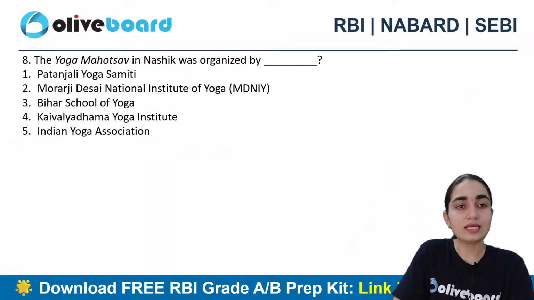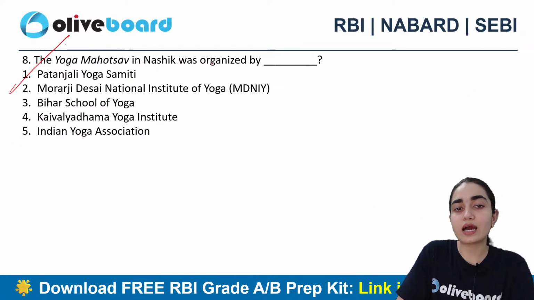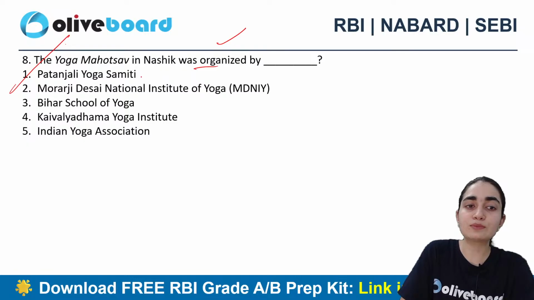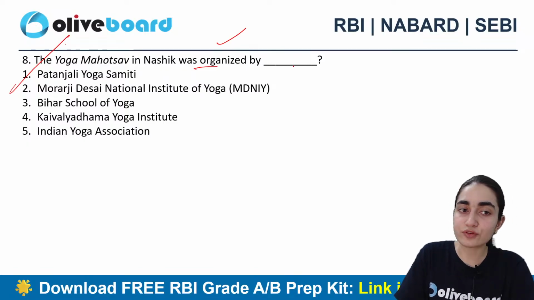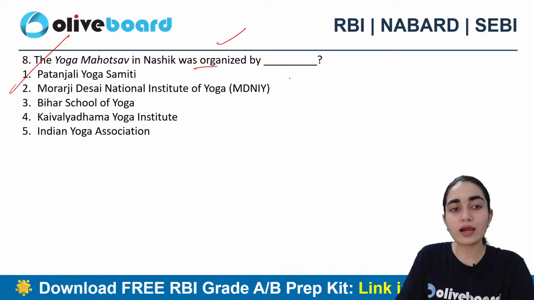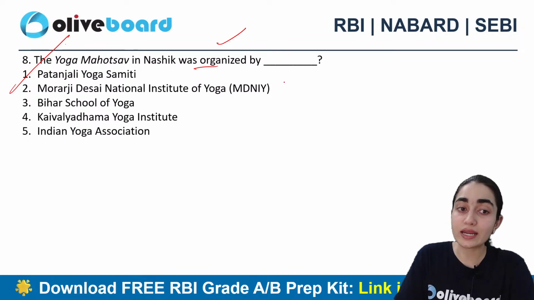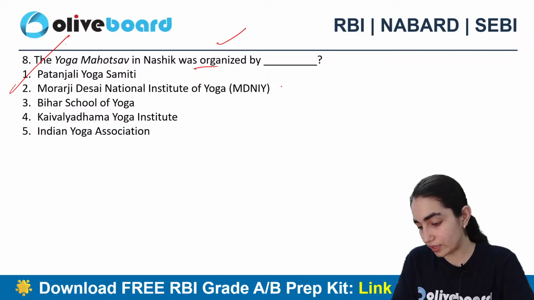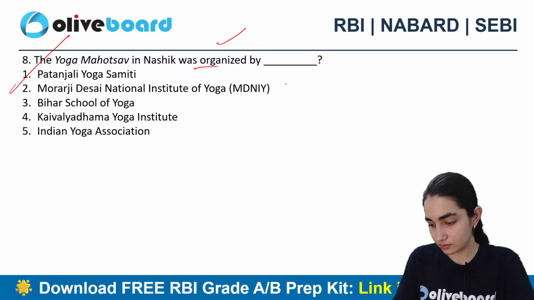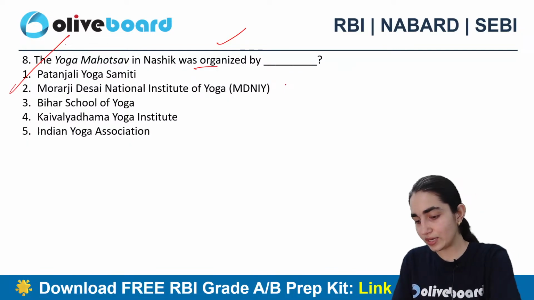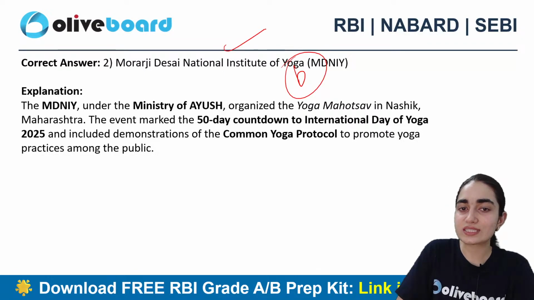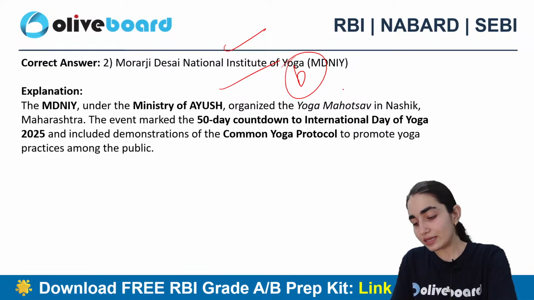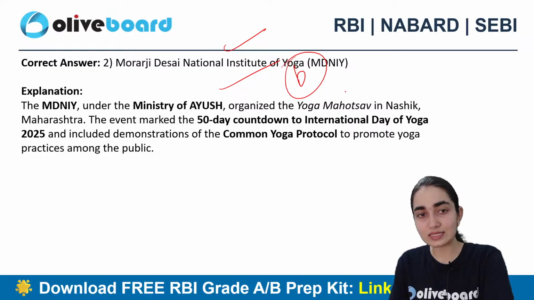Next question says, the Yoga Mahotsav in Nashik was organized by whom? Is it Patanjali Yoga Samiti? Is it Morarji Desai National Institute of Yoga? Bihar School of Yoga? Is it Kaivalyadham Yoga Institute or Indian Yoga Association? Which one is the one? All right, anyone else who wants to answer this question? All right, so B is the correct answer, which is Morarji Desai National Institute of Yoga. Good. Correct Aditi, this is B.